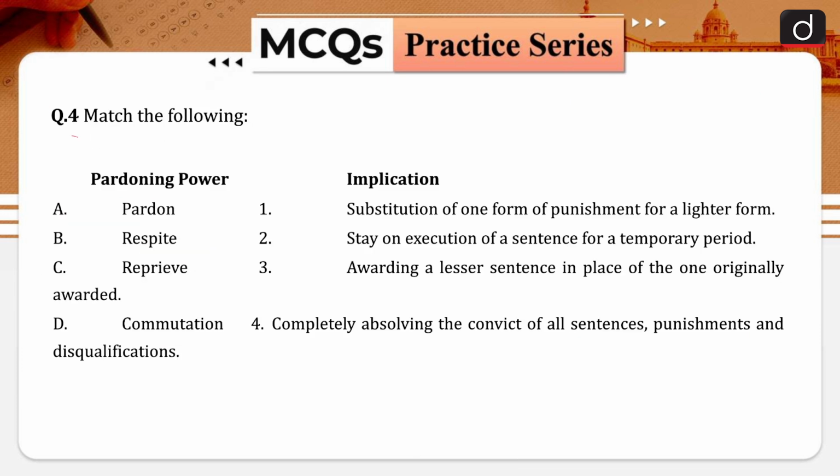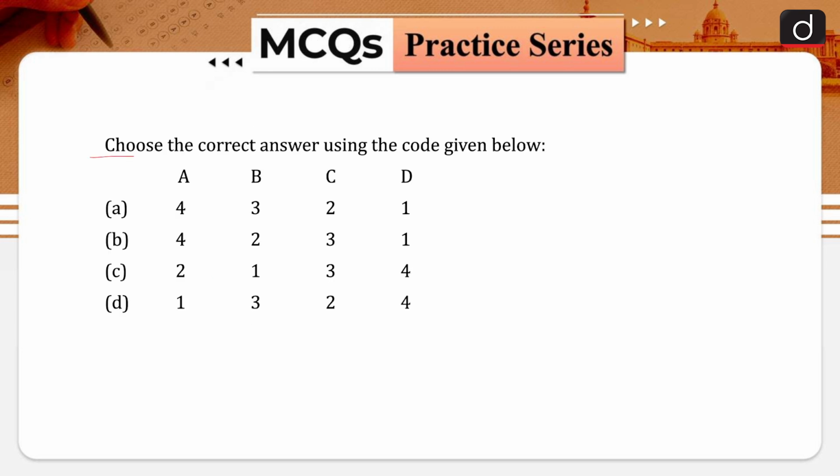So your question is, match the following: pardoning power and implication. So option A, pardon, substitution of one form of punishment for a lighter form. Respite, stay on execution of a sentence for a temporary period. Reprieve, awarding a lesser sentence in place of the one originally awarded. And your option D is commutation, completely absolving the convict of all sentences, punishments and disqualifications. So choose the correct answer using the codes given below.